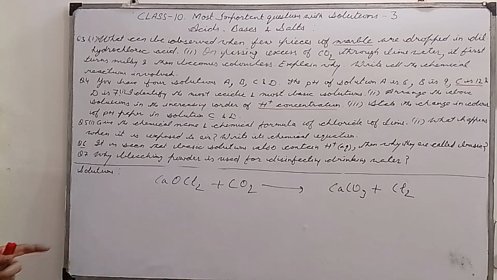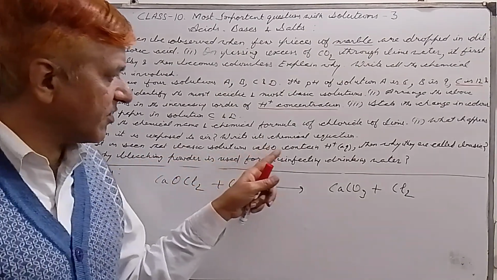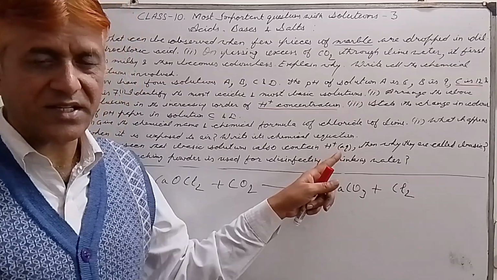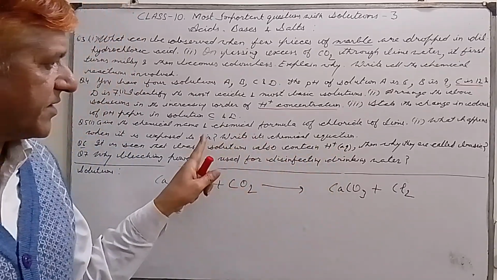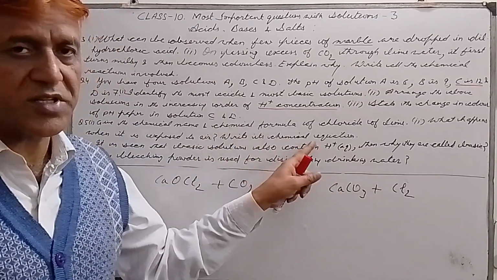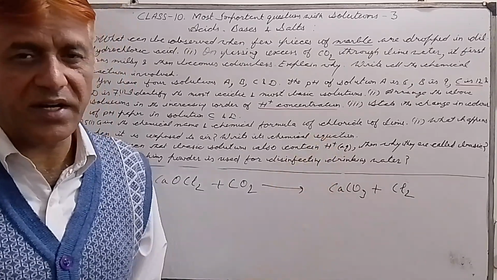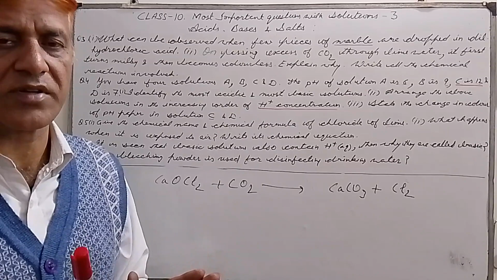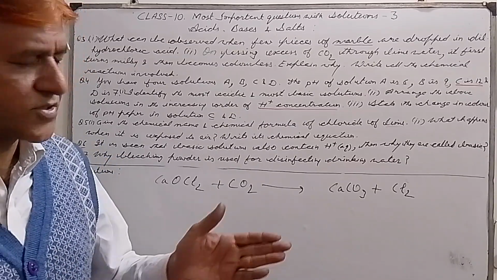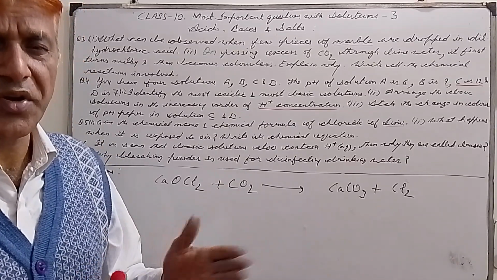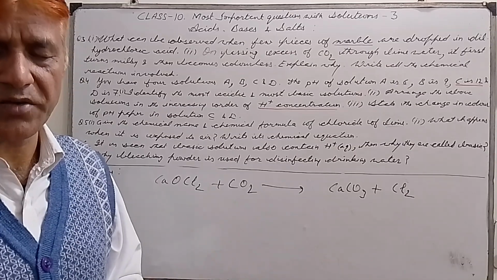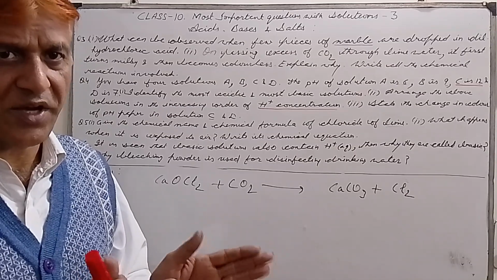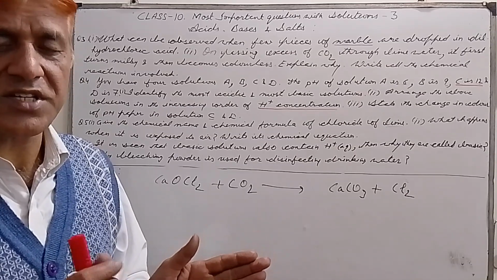Question number 6. It is seen that basic solutions also contain H ions. Yes, I have already told you that even basic solutions contain H ions, but they contain very little, and moreover they get neutralized because basic solutions have OH ions.